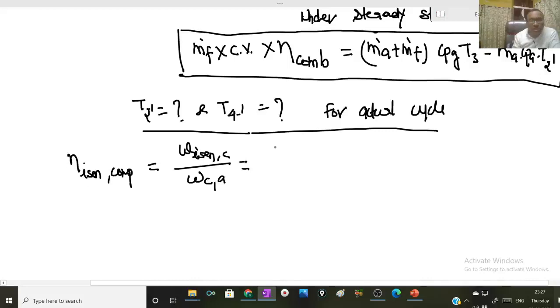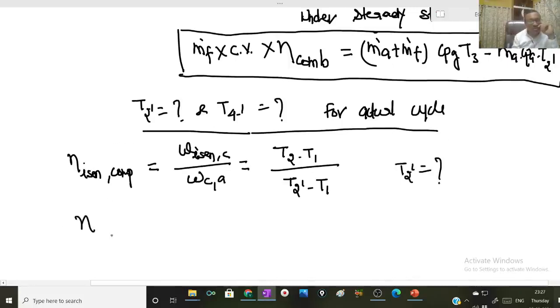So it is given by (T2 minus T1) over (T2 dash minus T1). So from this expression I can get the value of T2 dash.